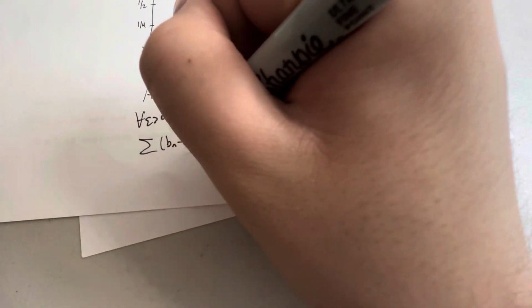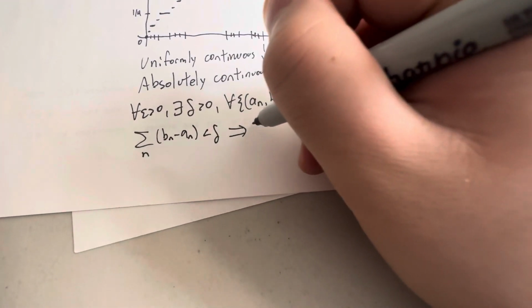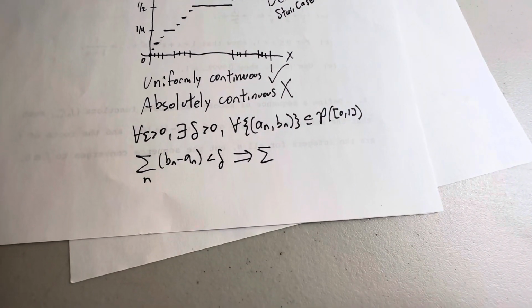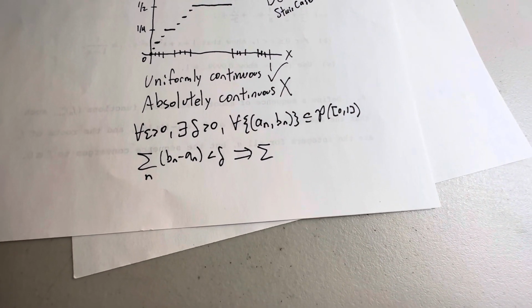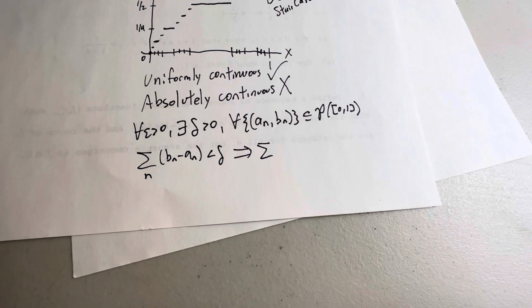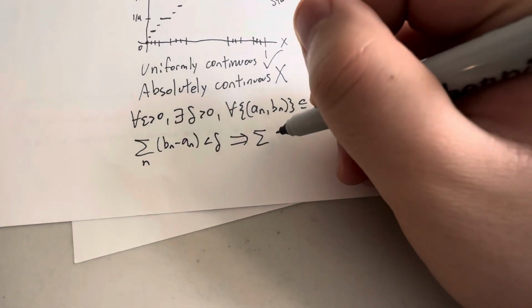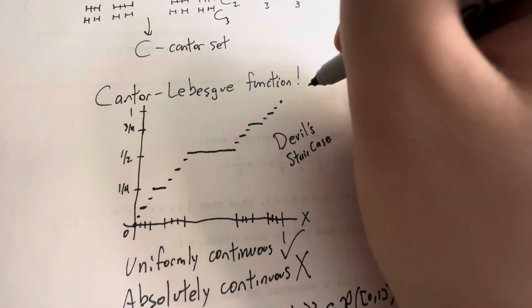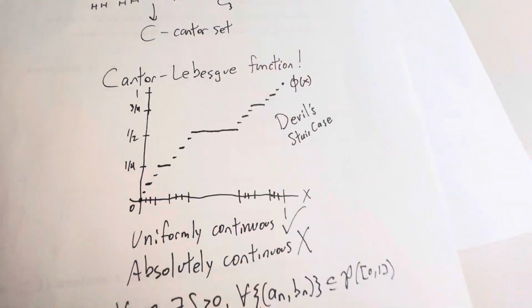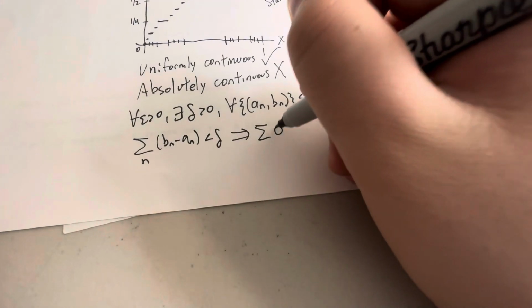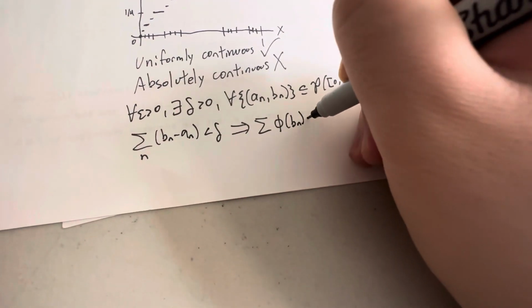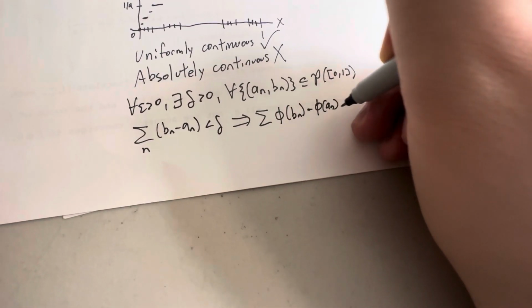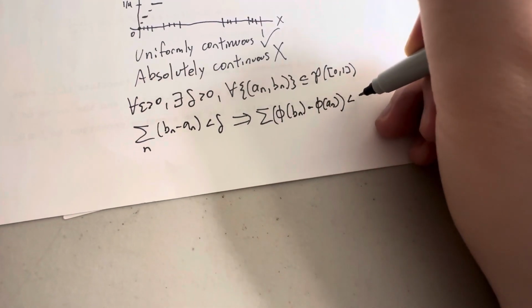We have that the sum of the differences less than delta implies that the sum of the differences of the function. You can call it anything really, but I'm going to call the function phi of x, such that the sum of phi(b_n) minus phi(a_n) is less than epsilon.